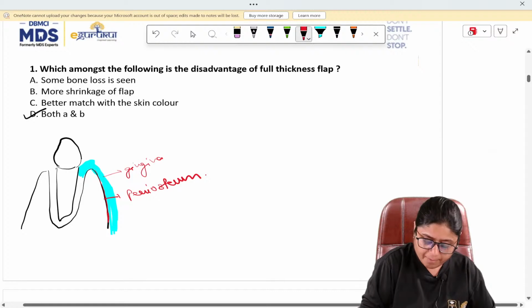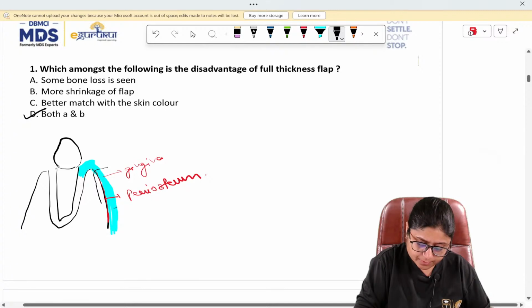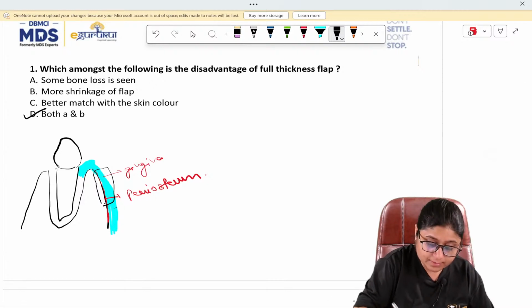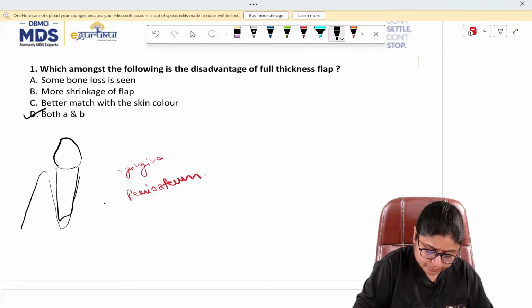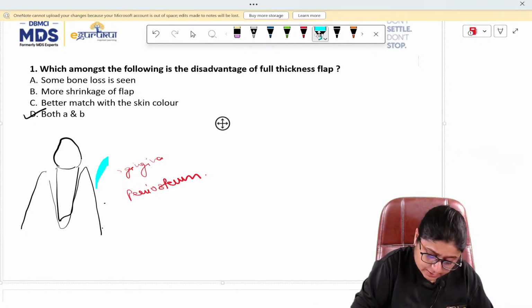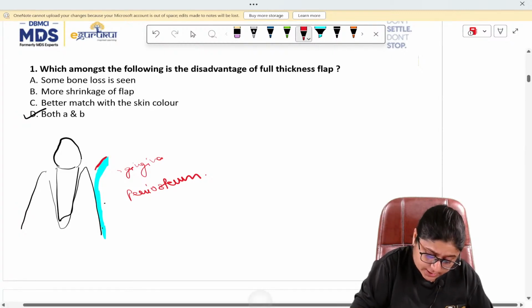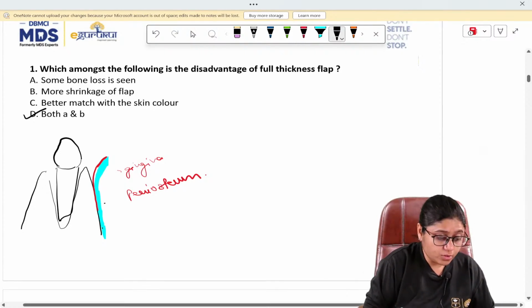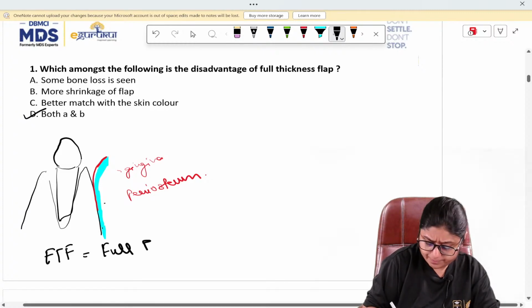Now, in full thickness flap, what we do is whole of this gingiva along with the periosteum, we separate it from the underlying bone. So, this part is separated along with the periosteal lining of the bone. This is your full thickness flap.